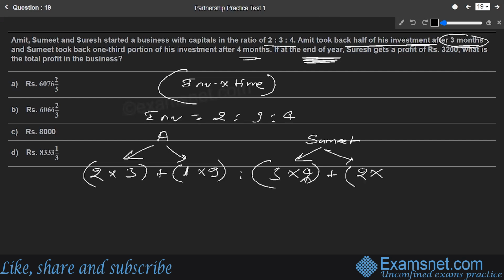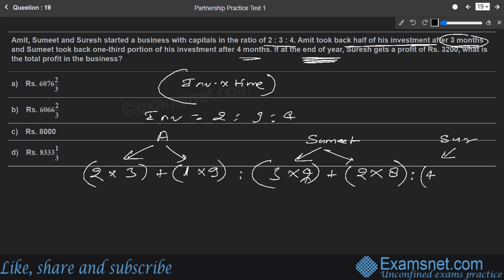For how much time? 4 months are already over. So how much time is left? 8 months are left. So 2 into 8 for Sumit. And the last person that we have is Suresh. What is his case? The first part of Suresh is, they all had started together, so 4 parts.